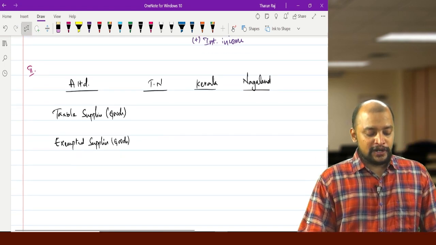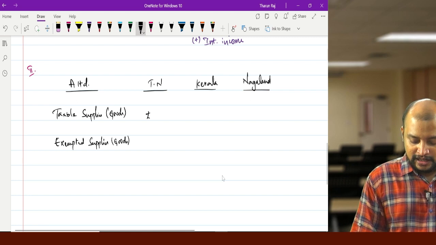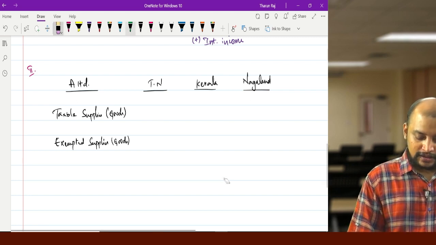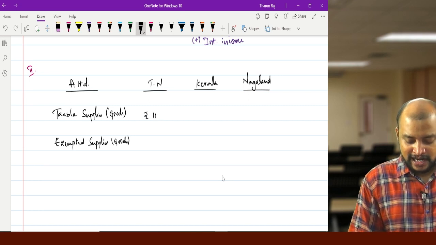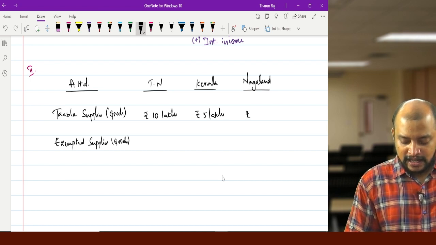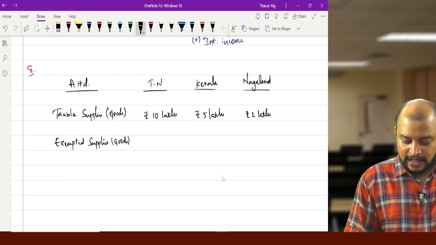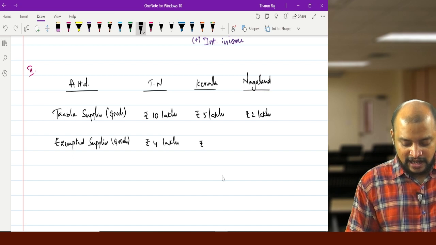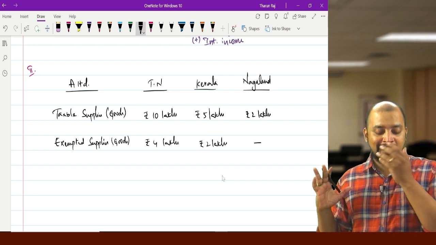In Tamil Nadu taxable supplies are 10 lakhs, in Kerala 5 lakhs, in Nagaland 2 lakhs. Exempted supplies in Tamil Nadu are 4 lakhs and in Kerala 2 lakhs, and we don't have any exempted supplies in Nagaland.